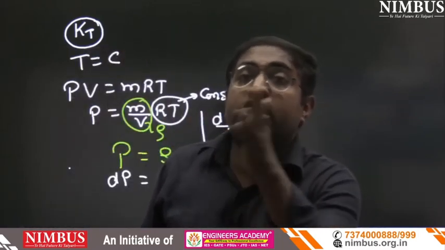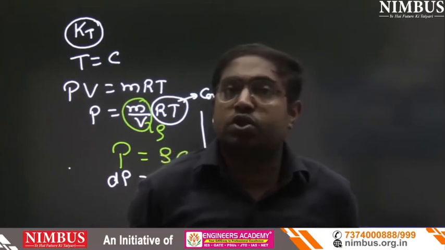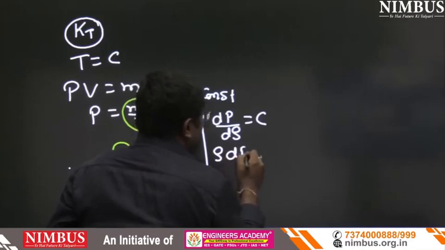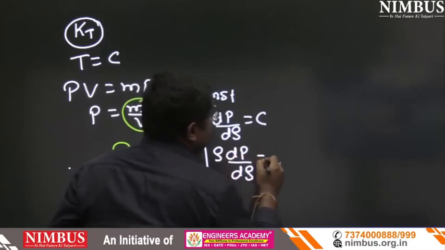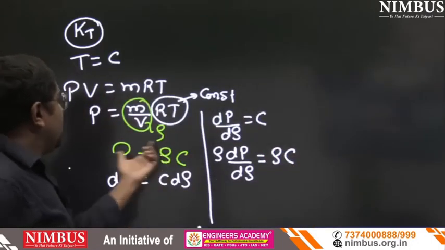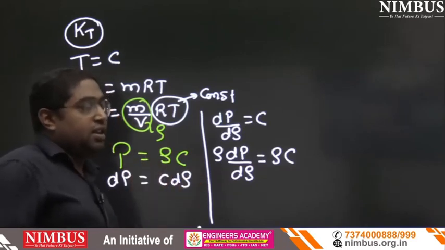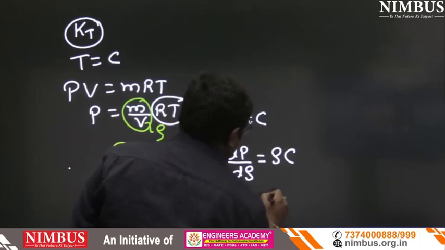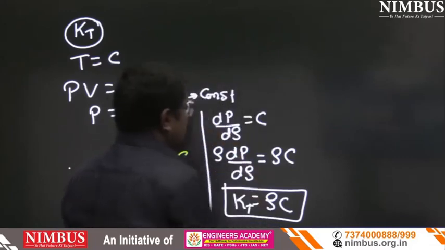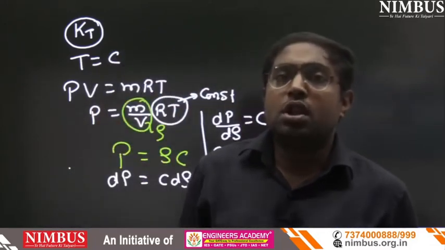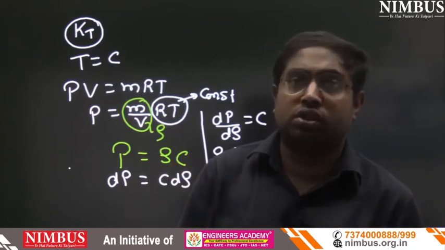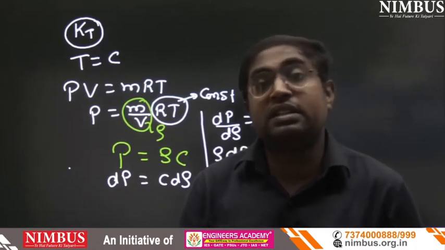And rho dP upon d rho equals K. So we will multiply rho on both sides. So rho dP upon d rho equals rho C, and rho C equals P. So K equals rho C, or P. That is not K, that is KT, because that is isothermal bulk modulus. So that is the basic concept. If you know the basics, you can easily solve the question.